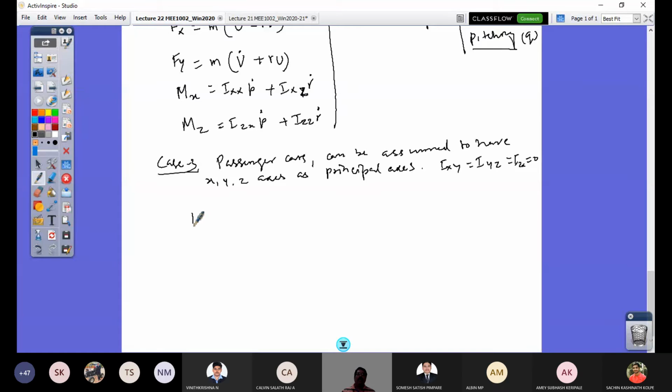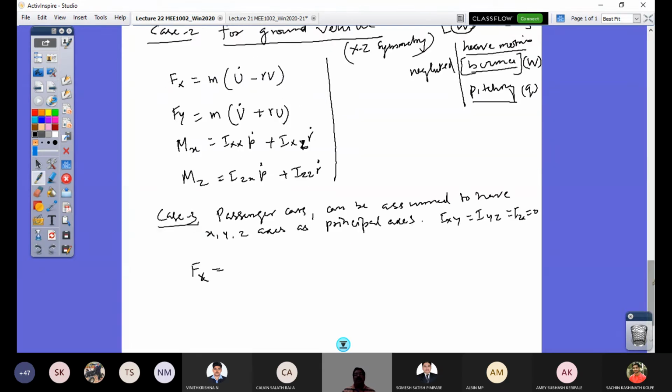So if that is so, these 4 equations are going to be reduced to 3 equations. I will have my Fx, that is my tractive force, the longitudinal force acting at the CG location of my vehicle, equal to m, the same equation, into u dot minus rv, and then Fy equals m into v dot plus ru. So this is not v, this is u.